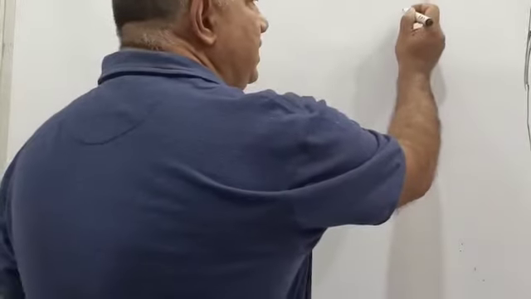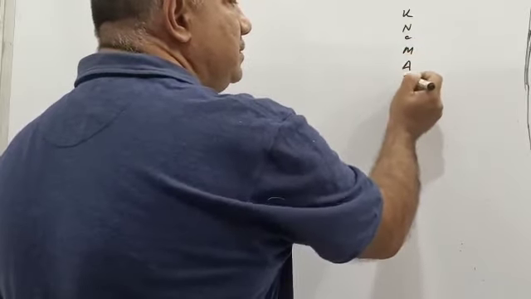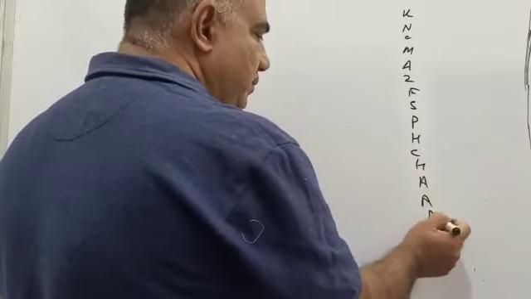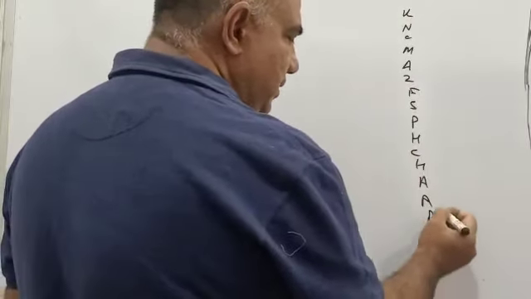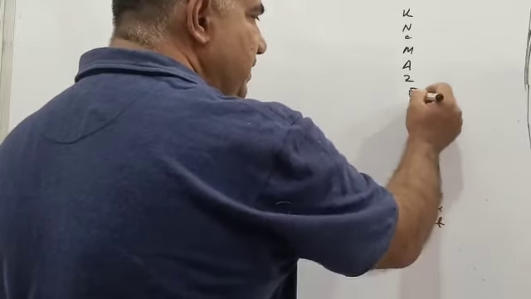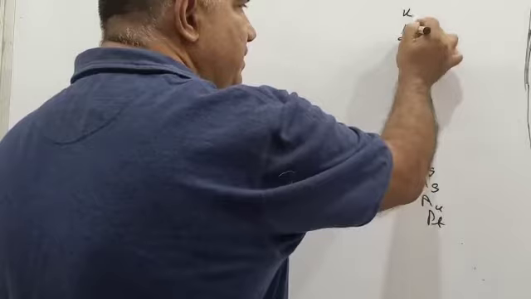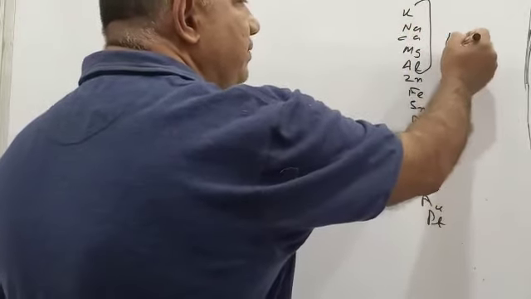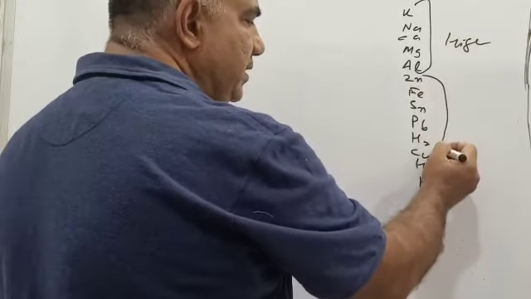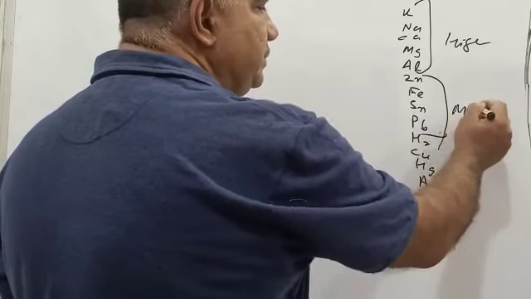Like this, we have a reactivity series of metals. Up to here, this is Au, Ag, Hg, Cu, Pb, Sn, Fe, Zn, aluminum, magnesium, calcium, and this is sodium. Up to here they are highly reactive and we have seen how they are to be extracted. And up to here, let me call up to lead, they are said to be moderately reactive.